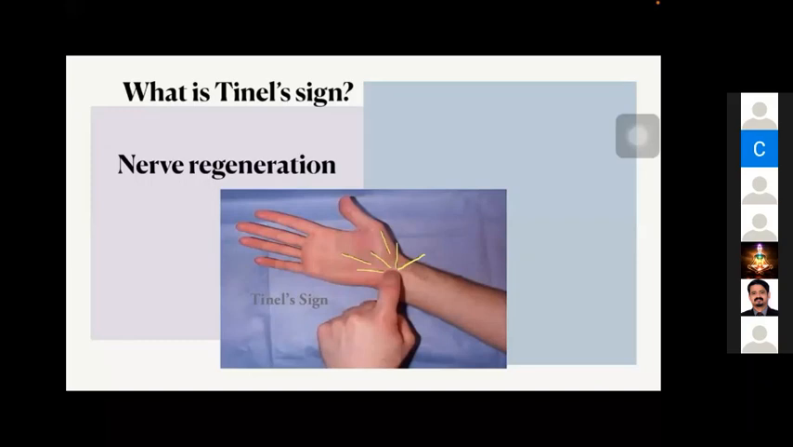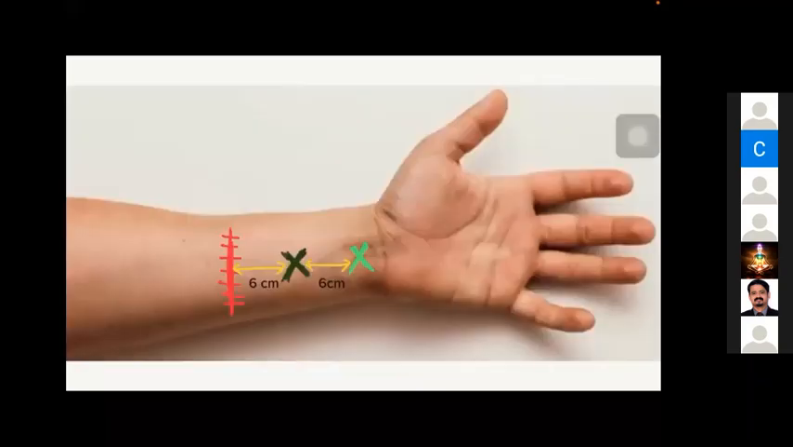We can also get Tinel sign in conditions like carpal tunnel syndrome, long-standing cases, because of demyelination. Long-standing compression of the nerve can cause demyelination of the nerve, and that can also give Tinel sign. So how do we make use of this Tinel sign to assess nerve recovery? We have to follow up the patient frequently and check the Tinel sign, where we are getting the Tinel sign in each visit.